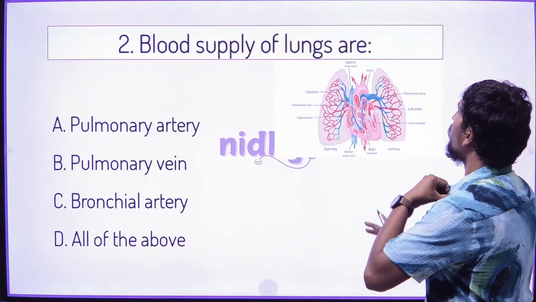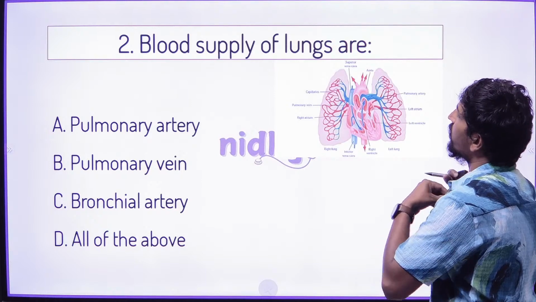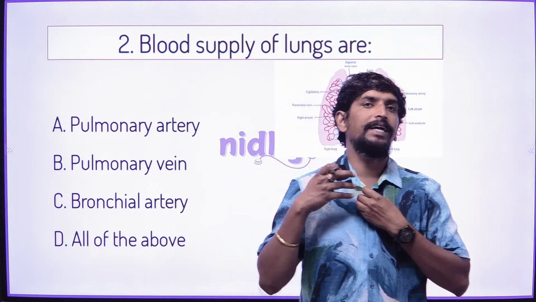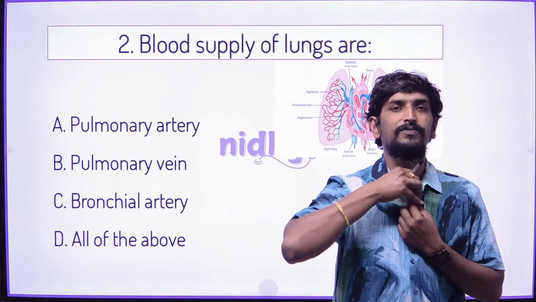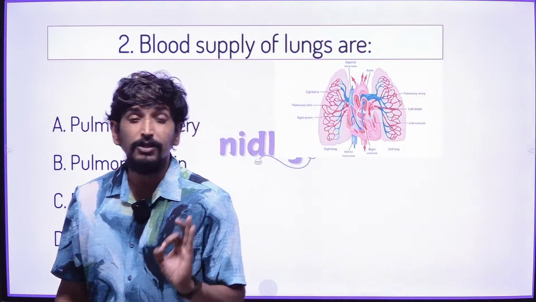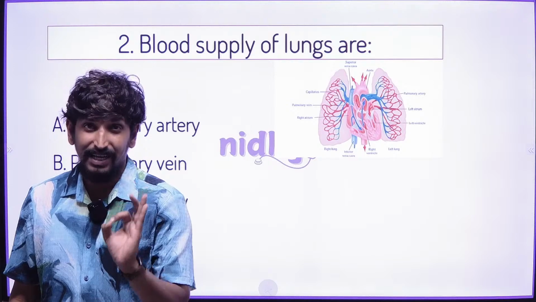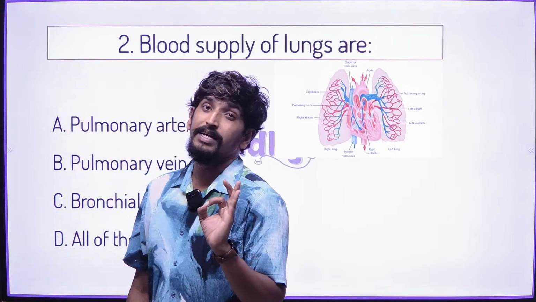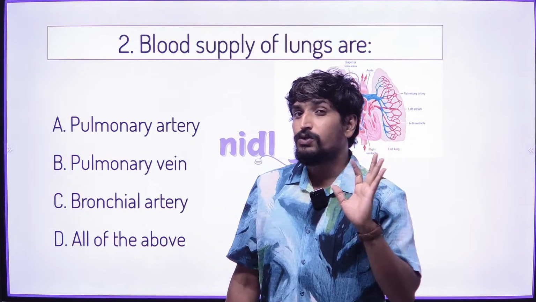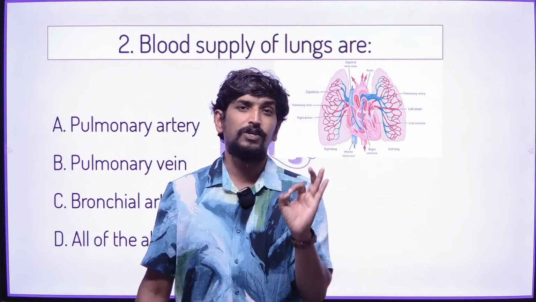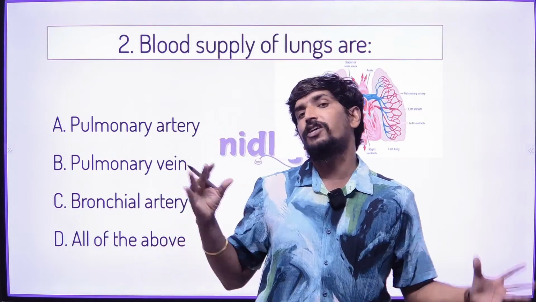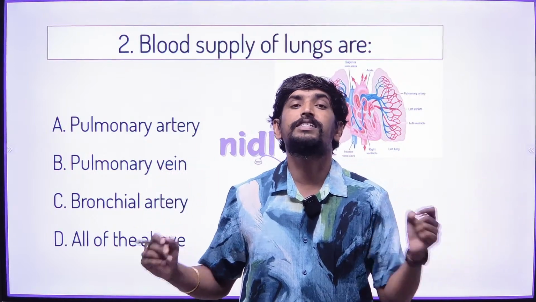The question is about the blood supply of the right lung. You know well, the lung is a machine of the human body which filters the gas, excretes the gas, and inhales the gas. So it is one of the filter machines. The gas in the blood is filtered by the organ called the lungs.